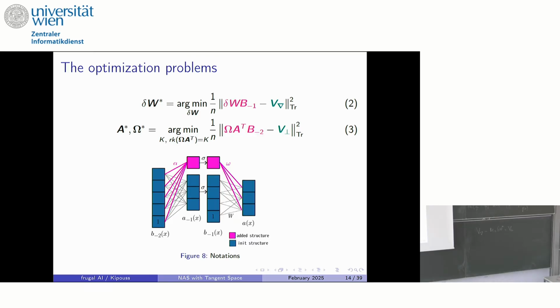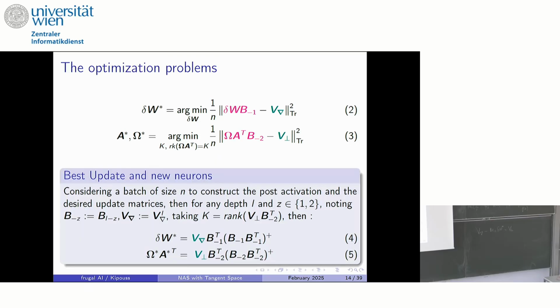So if you use the notation, the first equation is actually just minimizing a linear regression of VNABLA on BL-1, while the second one is just regressing the projection of VNABLA on BL-2. So if you look at the solution for delta W star, omega star and A star, you actually retrieve the formulation of a linear regressor.